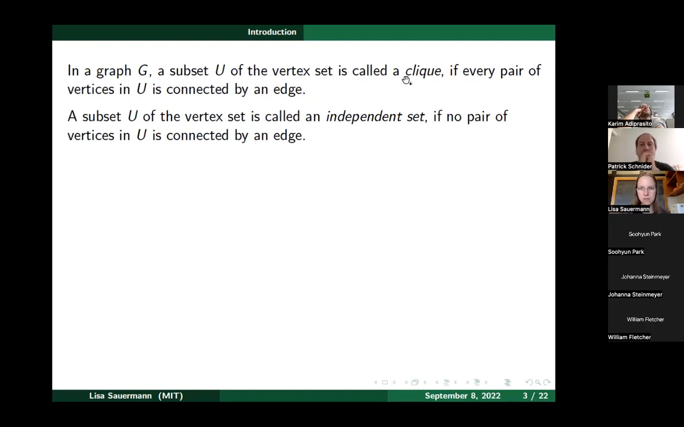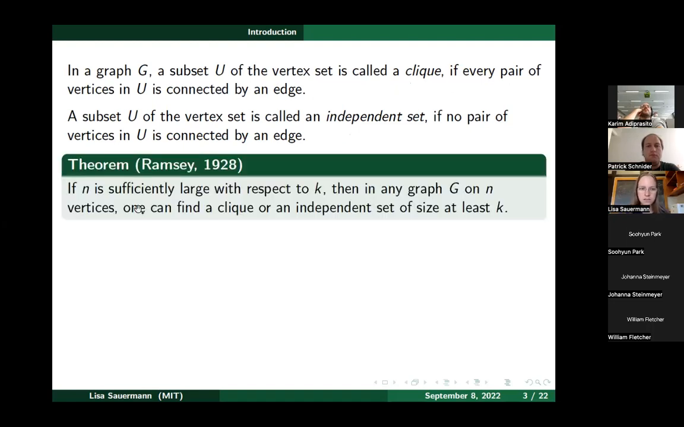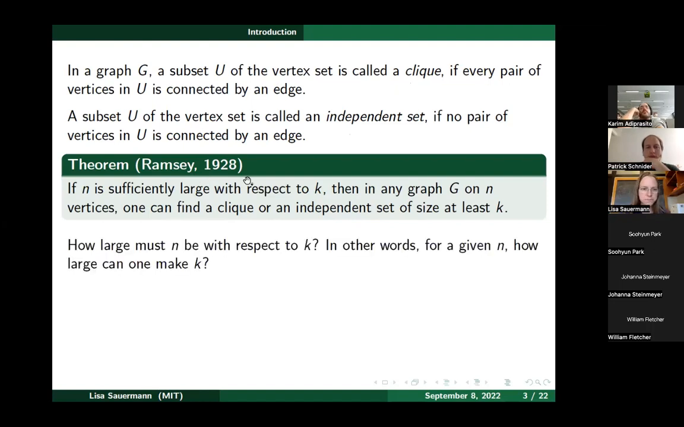Just to make this a little bit shorter, a subset of vertices where all edges are present is called a clique, and a subset of vertices without any edges is called an independent set. So we can restate the theorem: if n is sufficiently large with respect to k, then in any graph on n vertices, we can find a clique or an independent set of size at least k. That was proved by Ramsey in 1928.